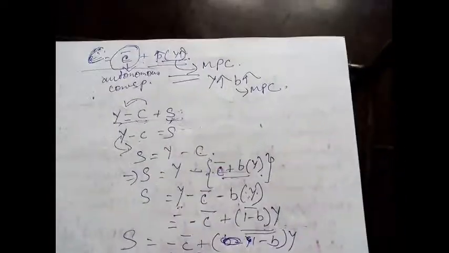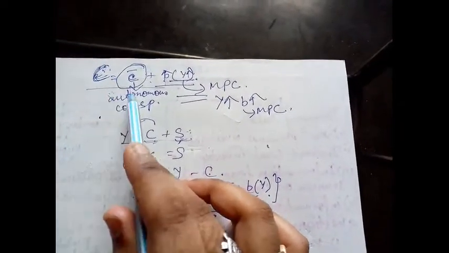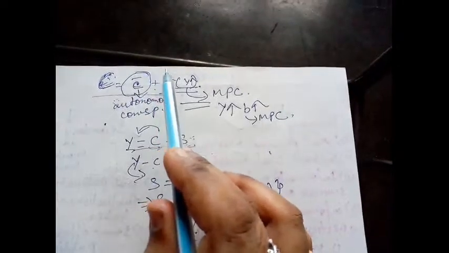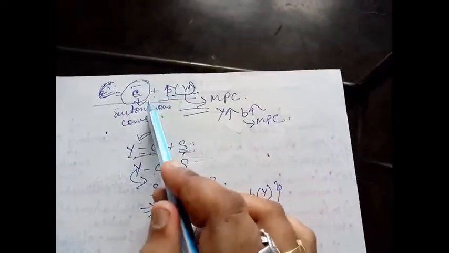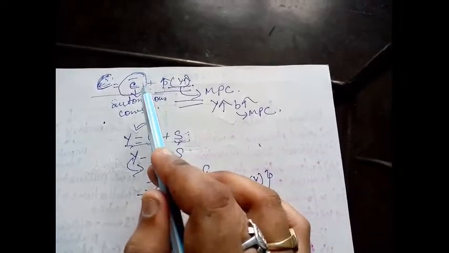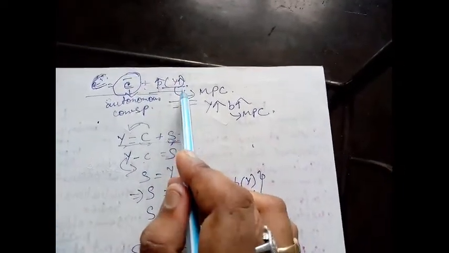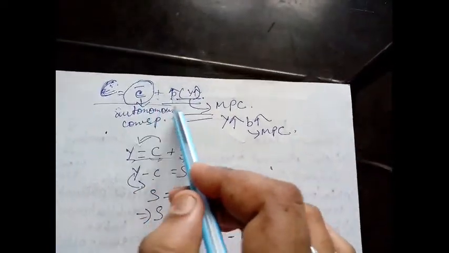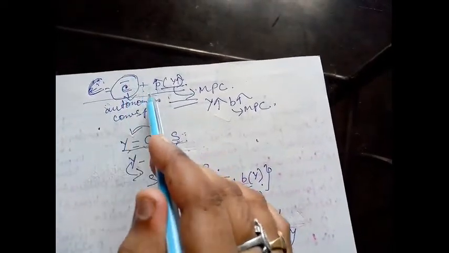You know that capital C, your consumption, is broken into two parts: your autonomous consumption and your induced consumption. Autonomous consumption is C bar. Plus, after this autonomous consumption, if your income increases, your consumption also increases. This is known as induced consumption. This is your total consumption expenditure: C bar plus BY.